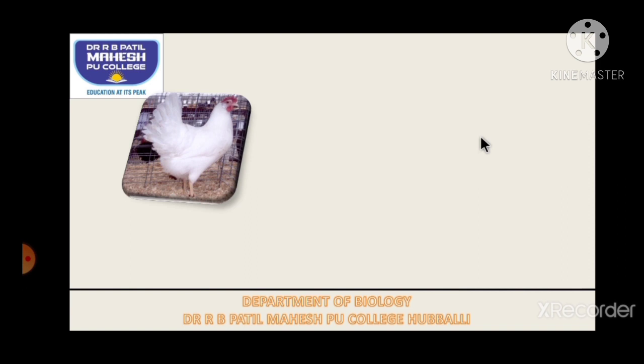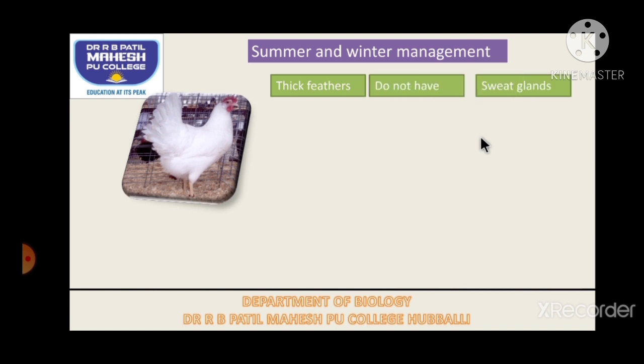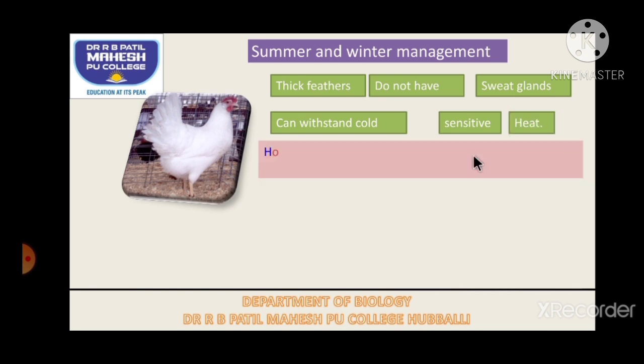Now the next important point is summer and winter management. Why should we do this? Because the fowls belong to the bird category, as we know. They are covered with thick feathers. They do not have sweat glands, so they cannot sweat. They can withstand cold, but they are sensitive towards summer. So we have to have certain plans so as to manage summer and winter. So what should we do?